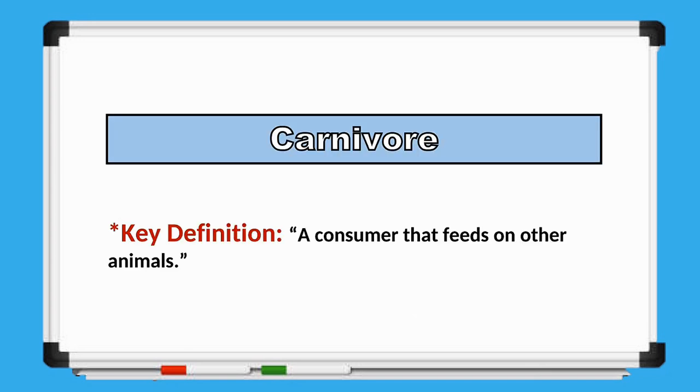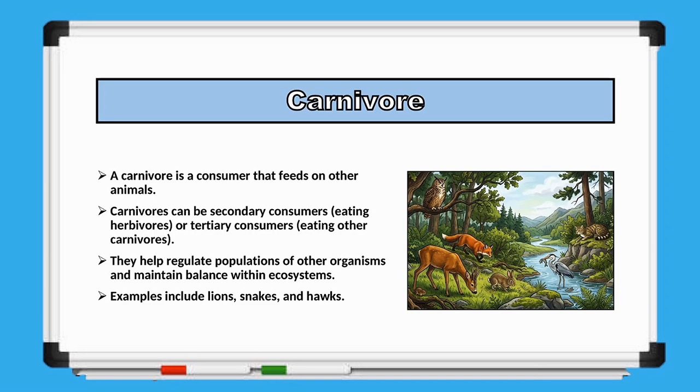Next, we have the carnivore. The key definition of a carnivore is a consumer that feeds on other animals. Carnivores obtain their energy by eating other consumers. Those that feed on herbivores are called secondary consumers, while those that feed on other carnivores are known as tertiary consumers. Carnivores help maintain ecological balance by controlling the populations of other organisms. Examples include lions, snakes, and hawks.